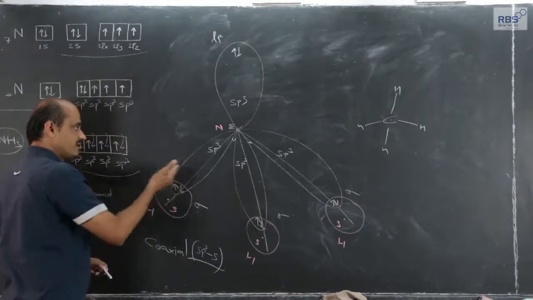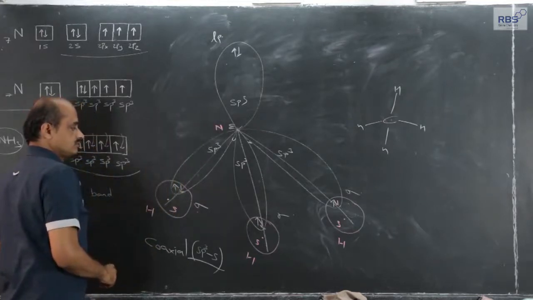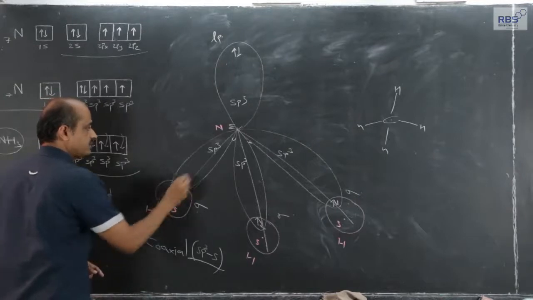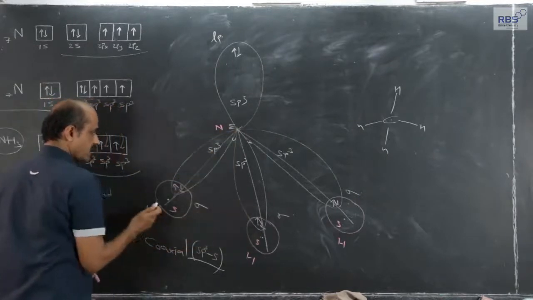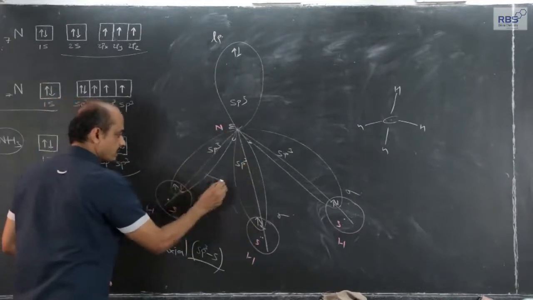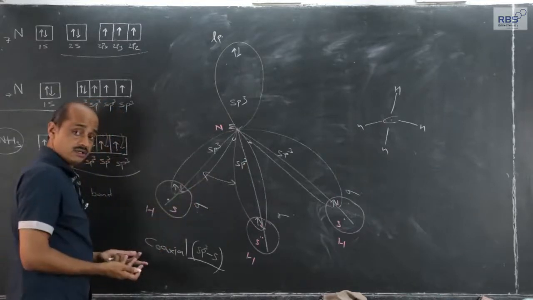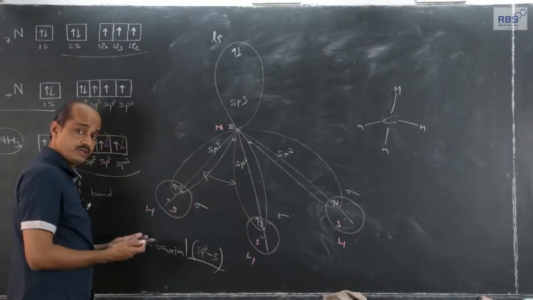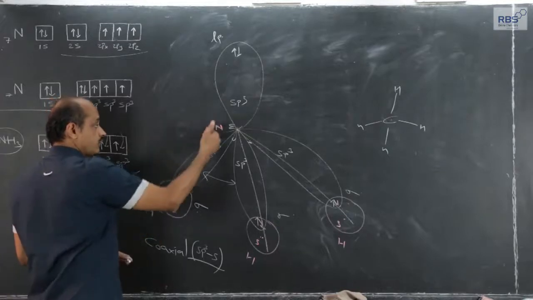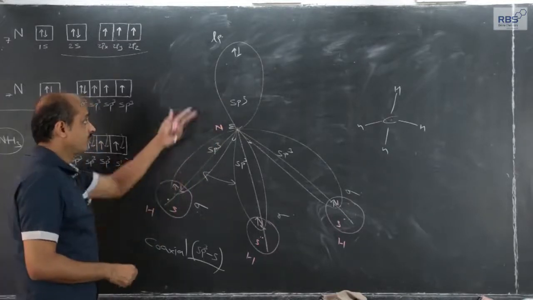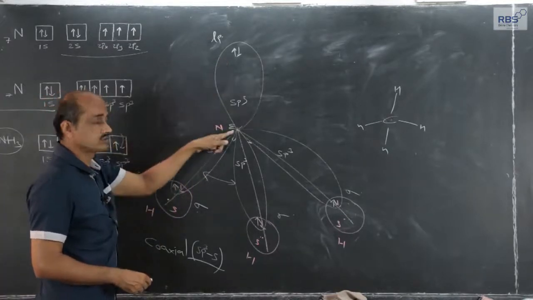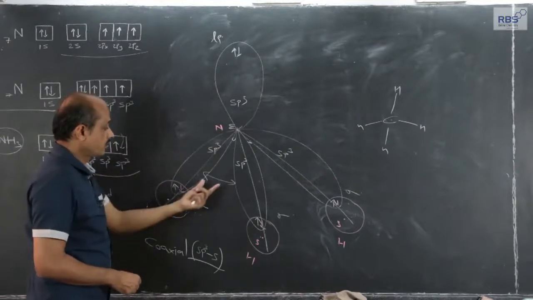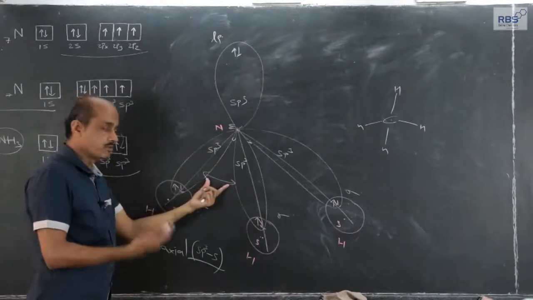But even though it is sp3 hybridized nitrogen, the bond angle H-N-H, hydrogen, nitrogen, hydrogen, should be between bond pairs. This cannot be considered as the bond angle. It is not a bond. The electron pair is of nitrogen. Bond angle is among the bond pairs.